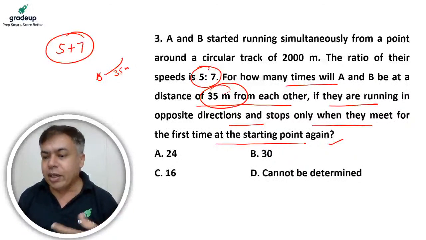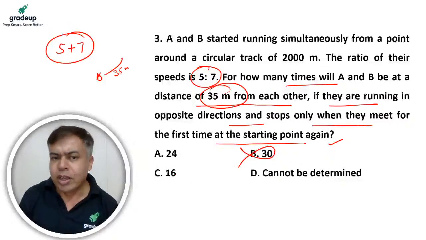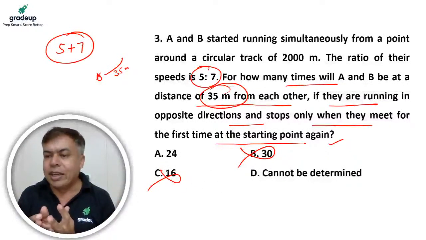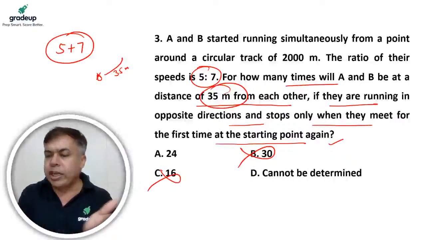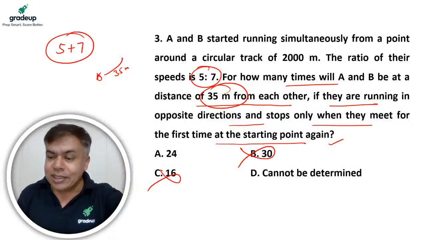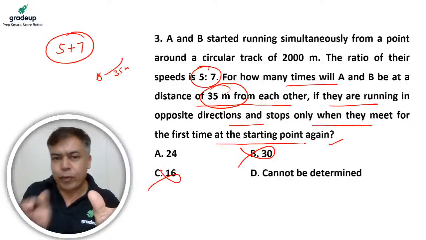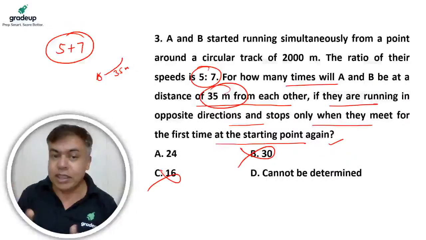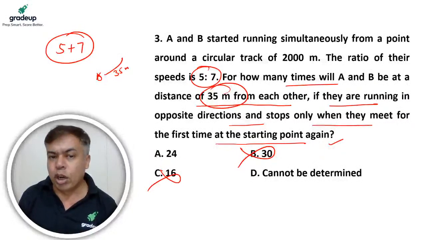If there are 12 meetings, 24 is possible, and 30 or 16 is not possible, because at least the remaining 11 meetings will have a 35 meter gap before meeting and after meeting. So that will be a total of 24.